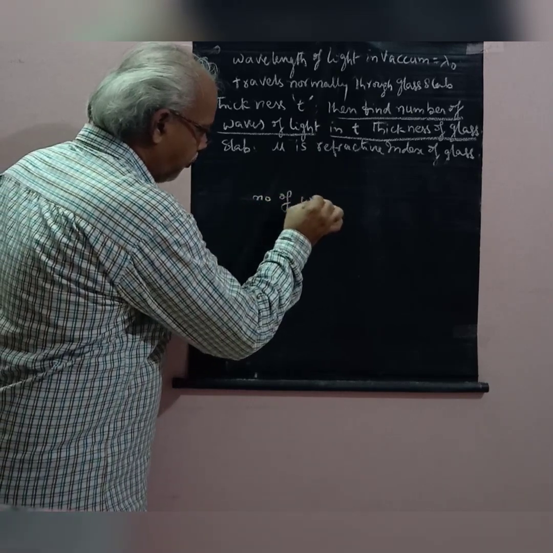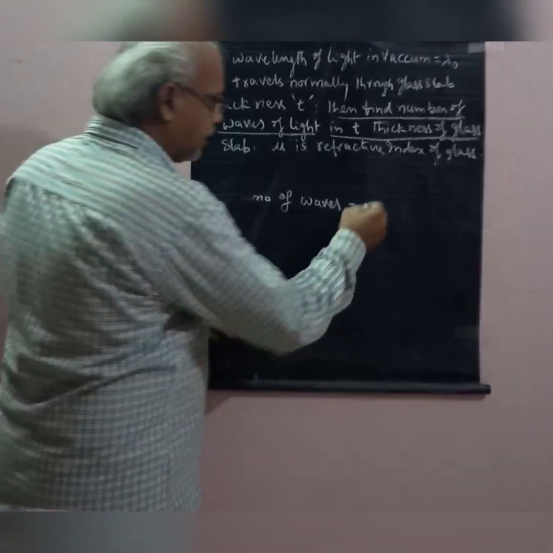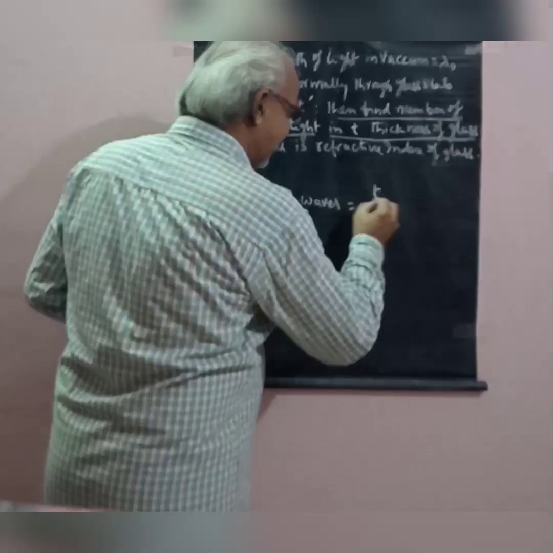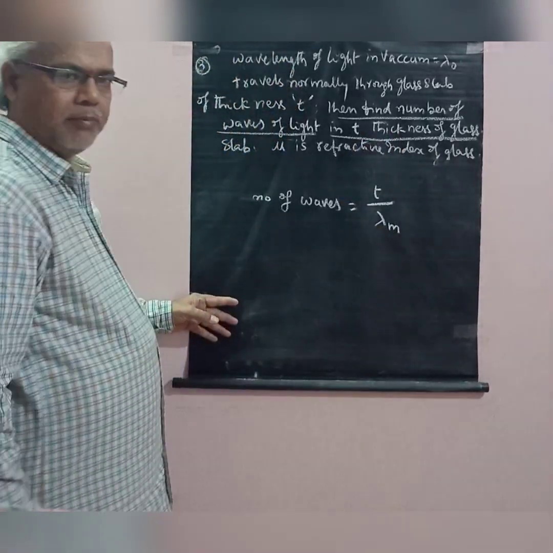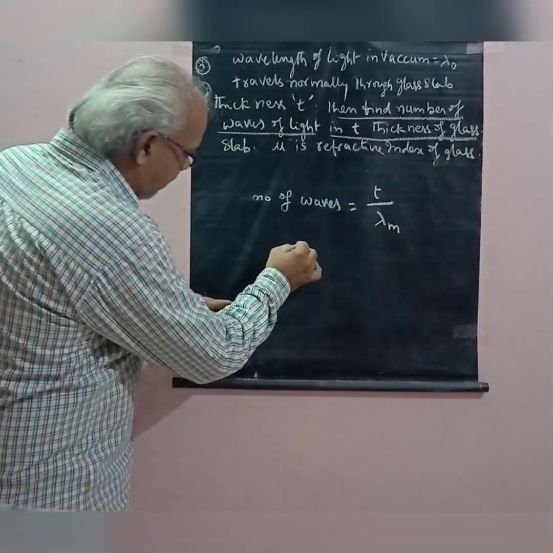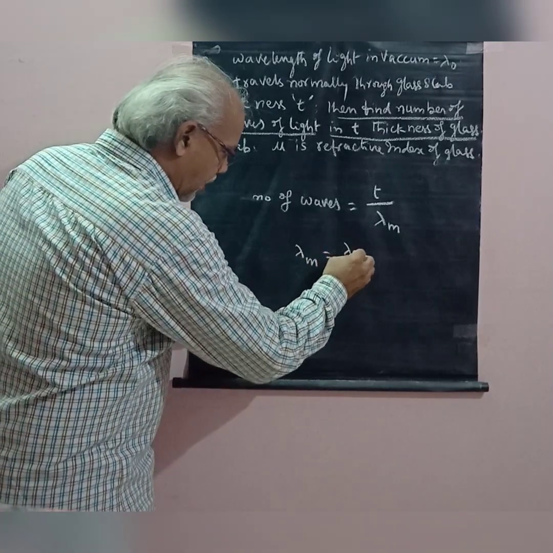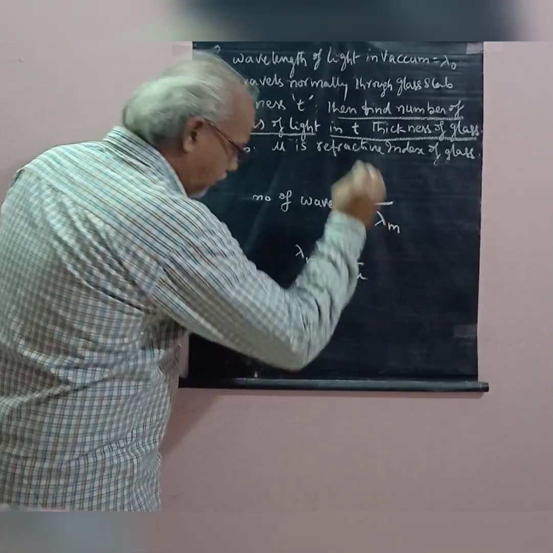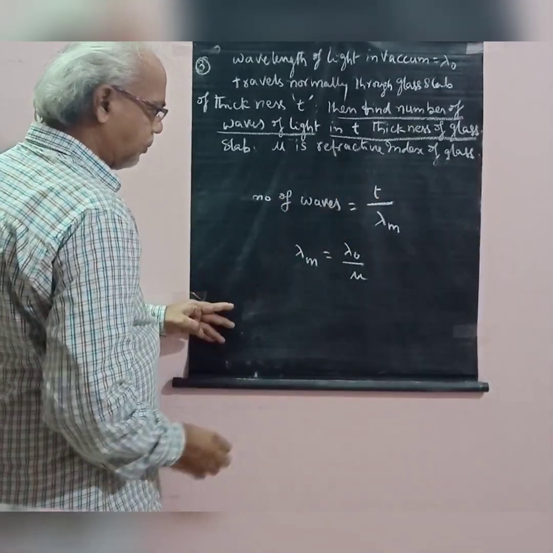Number of waves is equal to the thickness of the glass slab by the wavelength of light in the medium. Wavelength of light in the medium is equal to lambda naught by mu. Substitute this value in this expression.